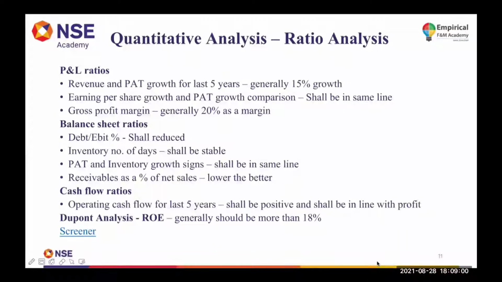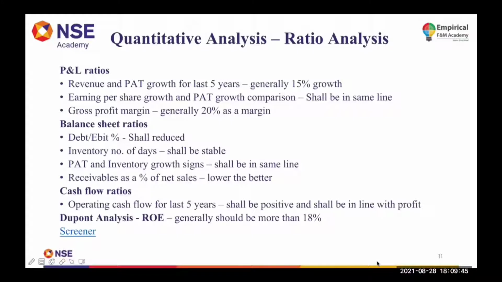So what does it mean when we say inventory number of days? It means the finished goods are ready to sell but are not yet sold. How much time does it take for the company to sell its finished products once they are ready? That is what inventory number of days will show you. If it is higher, it is not a good sign, because the company is not able to sell its products to the market. So the inventory number of days should be stable and also lower. Lower the number of days, better for the company, because once the company produces the product, it is immediately selling it in the market.